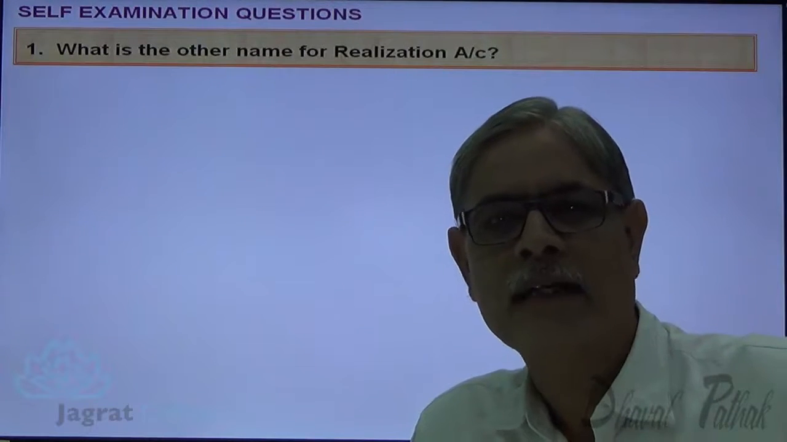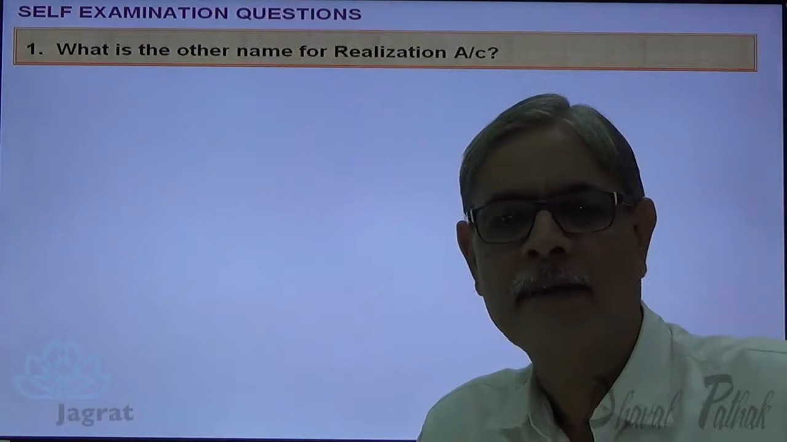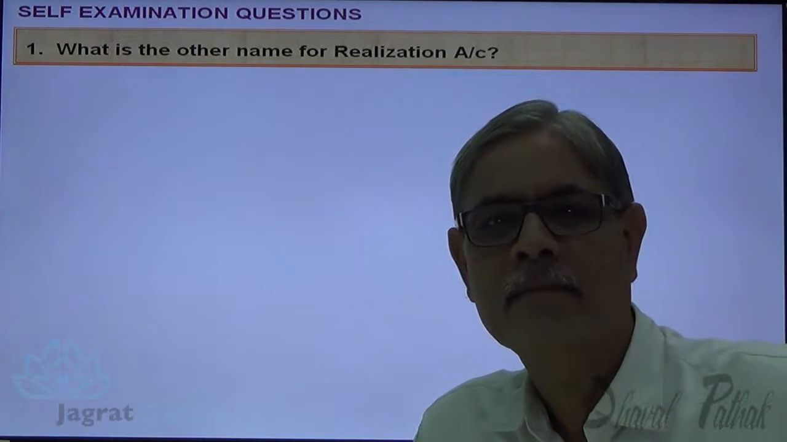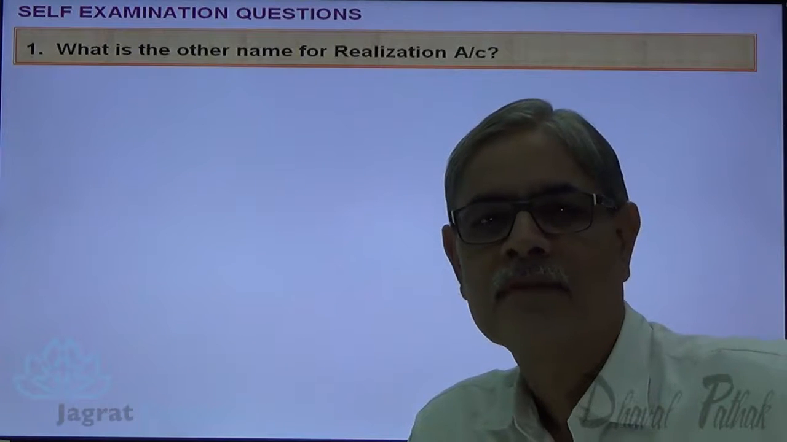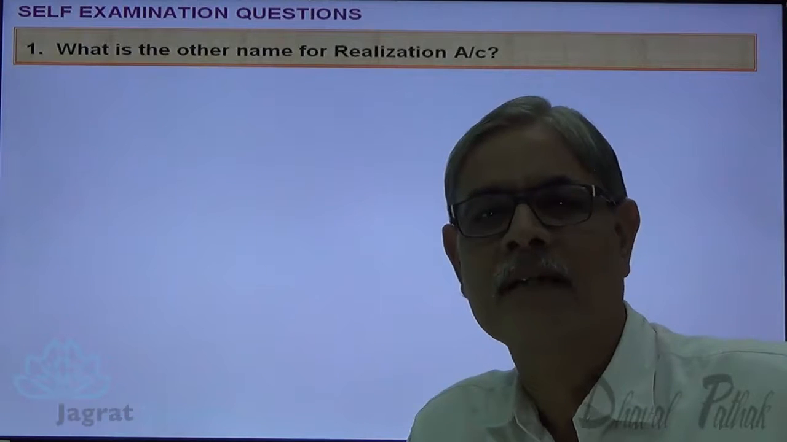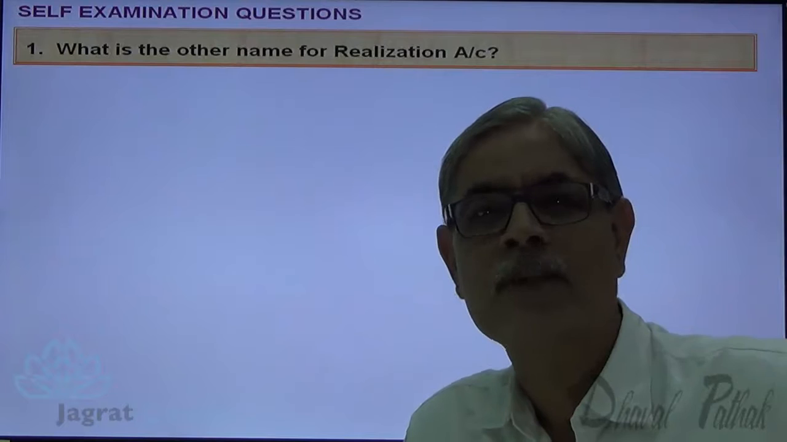Now in Gujarati there are two names. One English name, realization account. Gujarati name is Mal Milkat Nikal Khata. There is another name in Gujarati, known as Sampadhan Khata. There is no equivalent English for Sampadhan Khata.